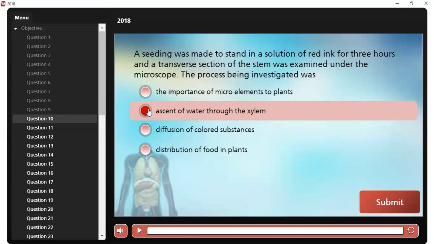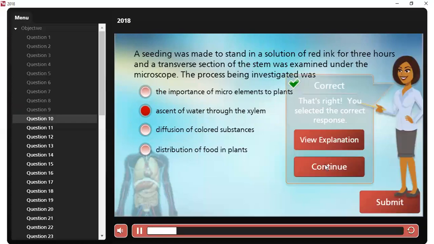Why is it so? Because water moves from the plant root through the xylem to other parts of the plant.